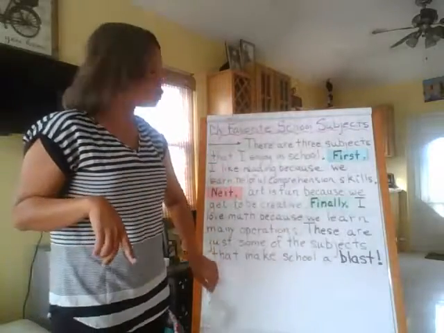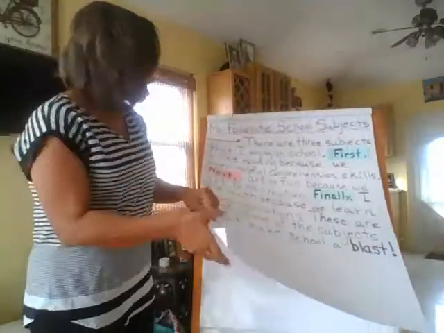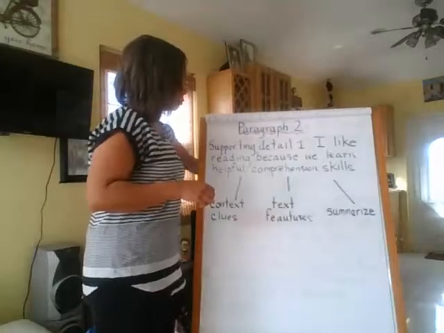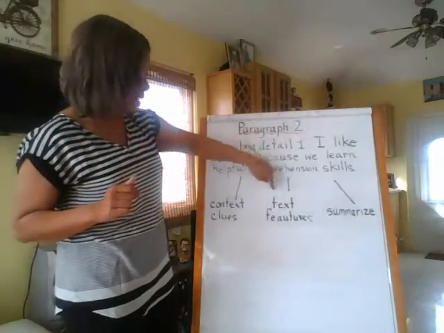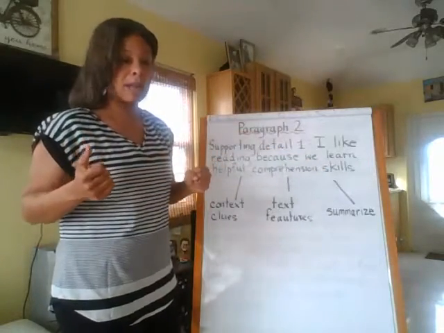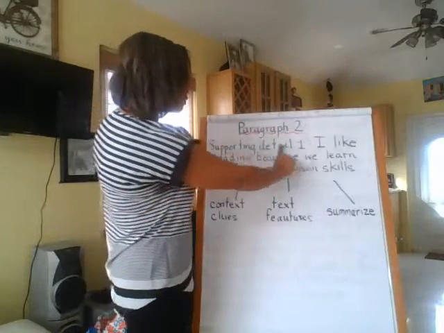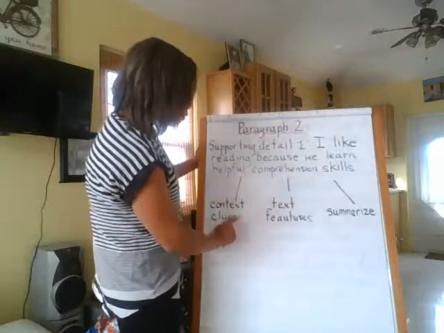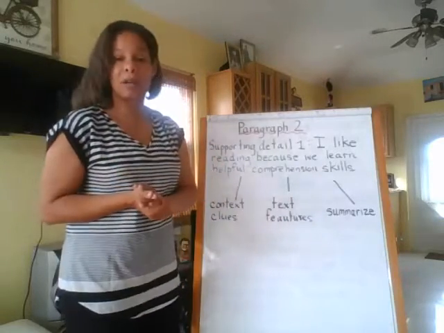So what I need for you to do now is whatever paragraph you wrote, I want you to go to your paragraph, think about your 3 subjects, and think about your paragraph number 2. So you're going to have to think about 3 things, just like I did, that you can expand that paragraph. So whatever you did for sentence number 2, you can write that detail out. So supporting detail number 1, you're going to write that sentence out, and then have 3 examples to expand that sentence. Okay? And then we'll be working on paragraph number 2.